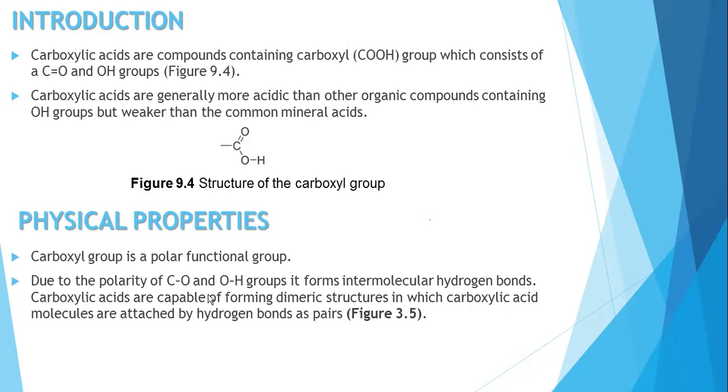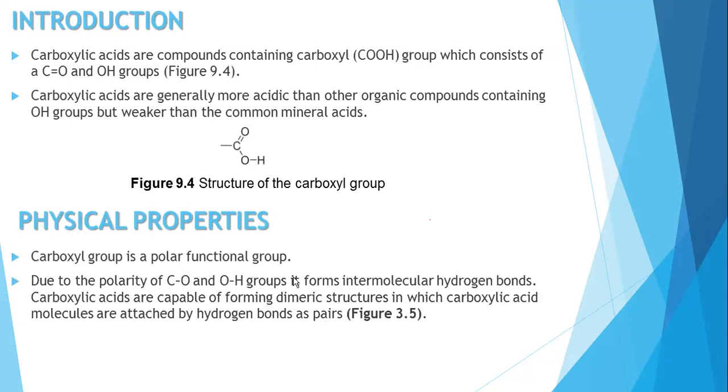It has a CO bond here and an OH bond there, so they are able to form the dimeric structure, which is able to form intermolecular hydrogen bonds. Because it has the CO bond and the OH group, it is capable of forming the dimeric structure when two molecules of the carboxylic acid are bonded together.